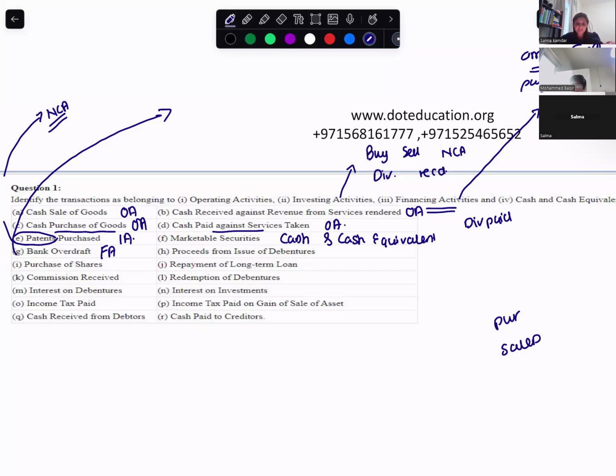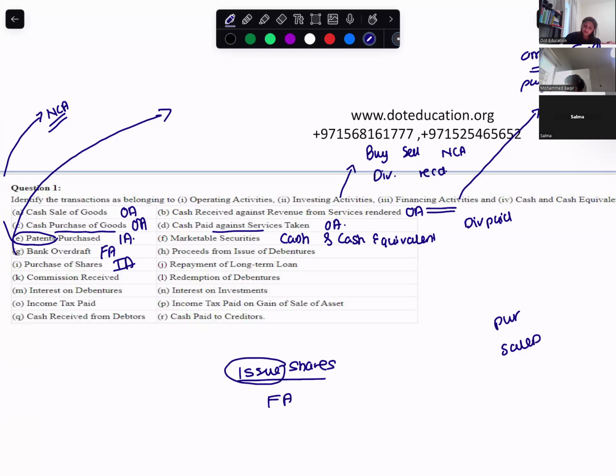Purchase of shares. I guess investing activities. Why? Can you explain investing activities one more time? Investing your money. Remember, when you issue shares, it will be which activity? Investing. Financing. Oh, financing. Sorry.